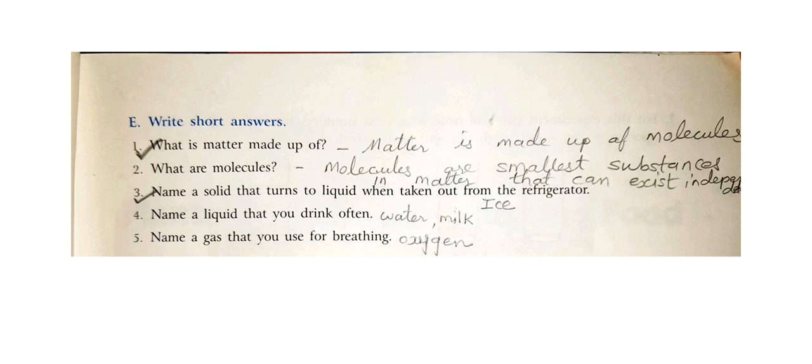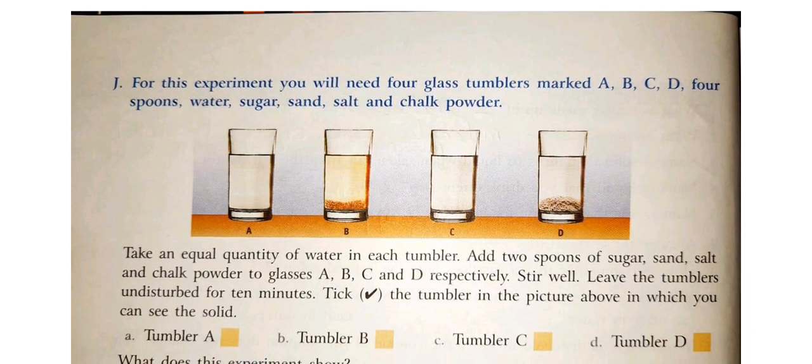Page number 48. One good activity they have given in your textbook. This you can do at home also if you wish. Otherwise, just now I am explaining. You can enjoy also while listening. For this experiment, you will need 4 glass tumblers. Take 4 glasses. Mark them as A, B, C, D. If you don't want to mark, keep them in a line, first one is A, B, C, D, in that same manner.